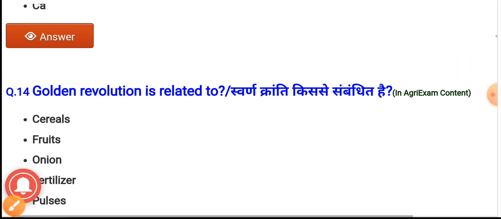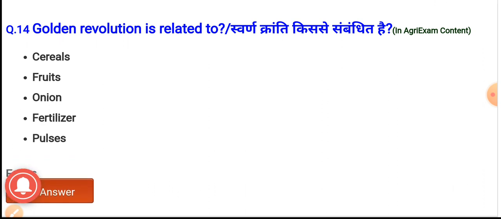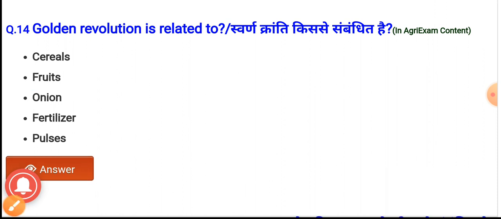Question number 14. Golden revolution it is related to. The options are cereals, fruits, onion, fertilizer, pulses. And the correct answer it is fruit. Golden revolution it is related to fruits.